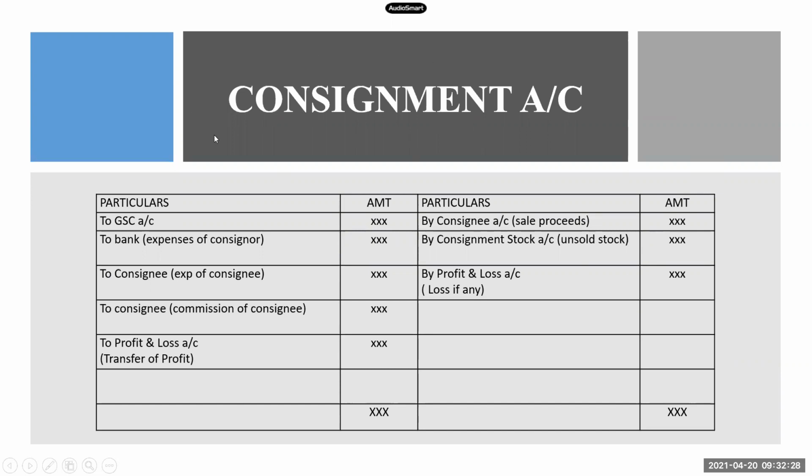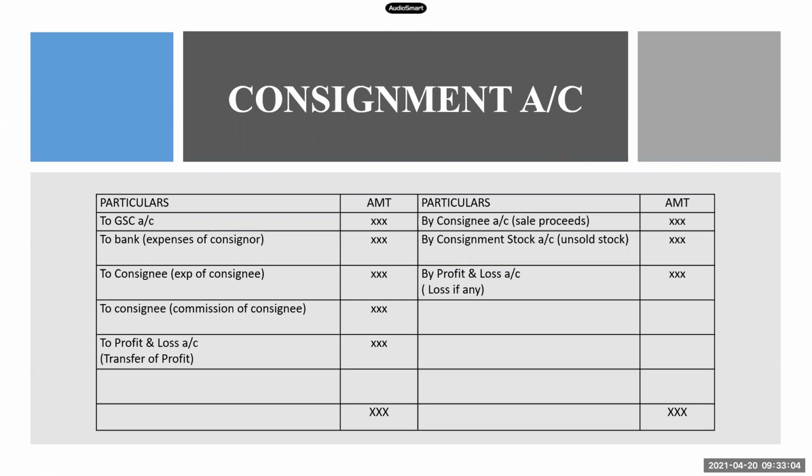Our first step is goods sent on consignment. So this is something like purchases and selling the goods, sending the goods. So we will write the first entry as to goods sent on consignment account. I just wrote the short form here. We need to write the full form, right? So the first entry will be in consignment account, to goods sent on consignment account. Now look at the second step. Our second step was expenses incurred by consignor. And remember, who prepares this consignment account?